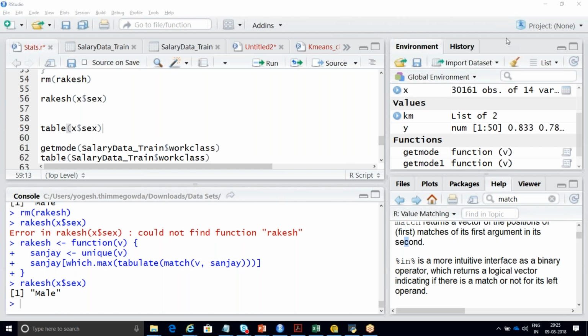As Sanjay is telling, we can create a library. Library is nothing but your package, Sanjay. That is what I was coming to. This tool says right here, there is something called a package. You can write this Rakesh function in a package and contribute it to your community. If you contribute it to your R community, they will try to update this as a function for mode.